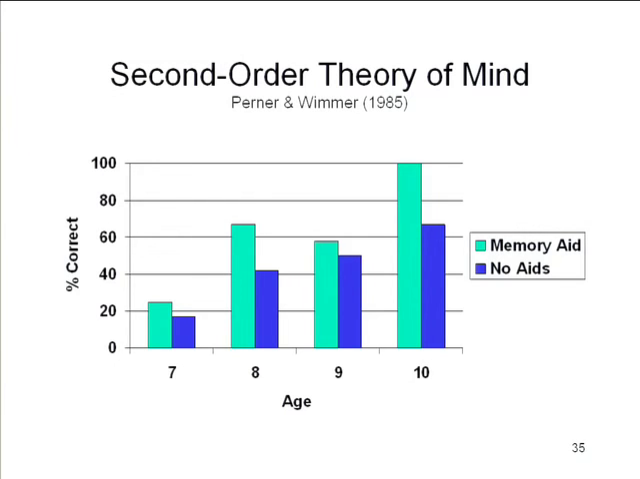Now, remember, Mary wasn't there when John talked to the ice cream truck vendor. That memory aid helps performance a little bit, but what you can see here is that the average child doesn't begin to pass the second-order false belief test until he or she is 9 or 10 years old. So that's a good 4 or 5 years after children pass the first-order false belief test.